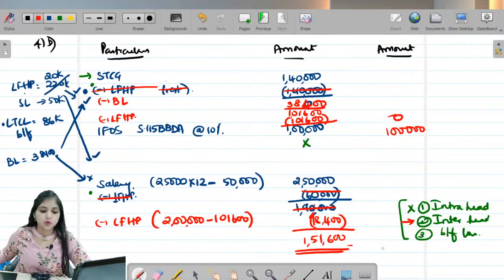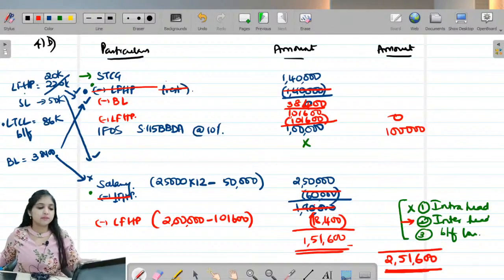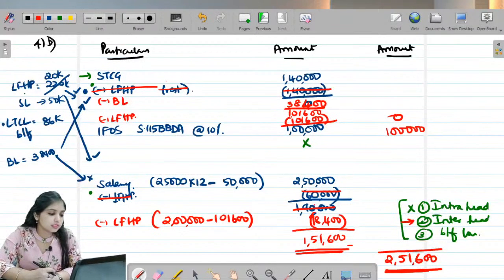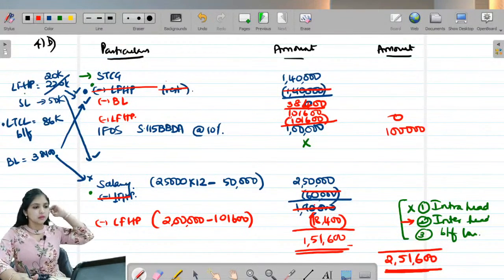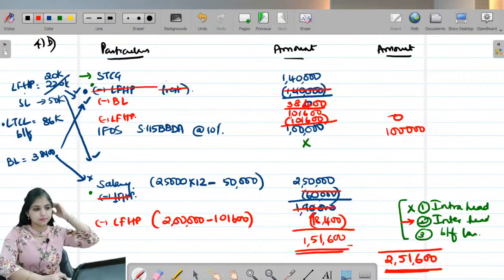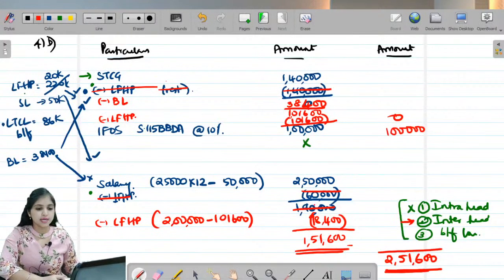1,51,600. So what will be the total income now? 1 lakh of IFOS and 1,51,600 of salary income. We will be left with 2,51,600. Do we understand this? Tell me. Any questions for anybody?